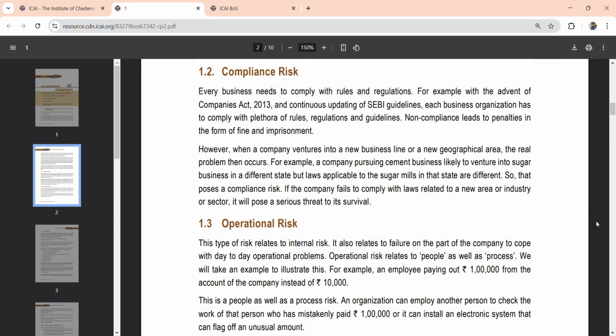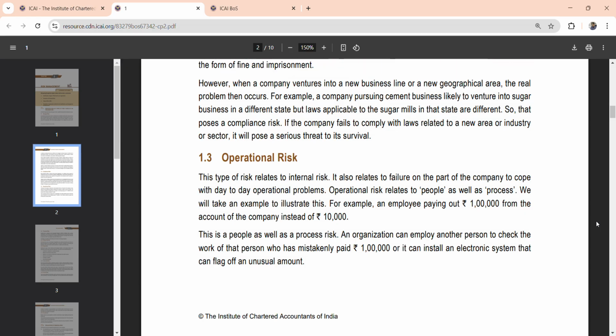Compliance risk is fairly straightforward. Now, briefly elaborate on the type of risk which relates to internal risk. You will not be asked a direct question. The question might come like this: briefly elaborate the type of risk which relates to the internal risk, and that is operational.